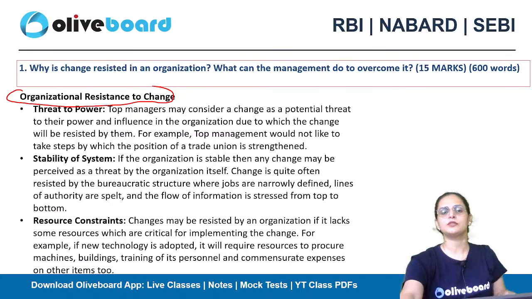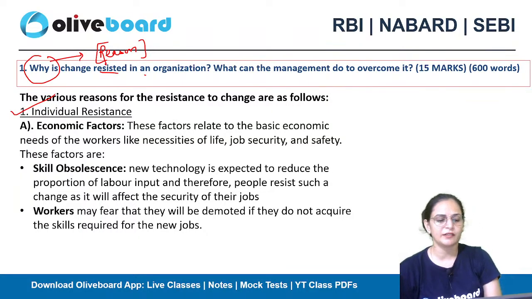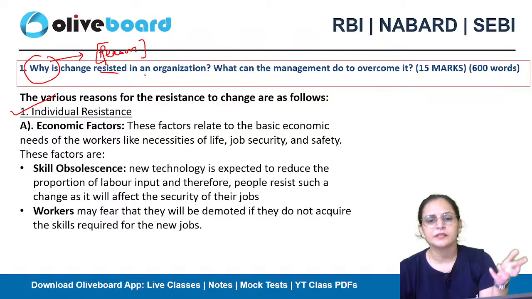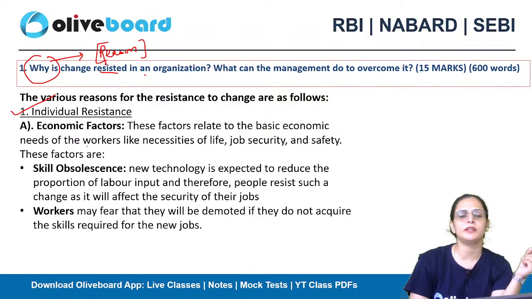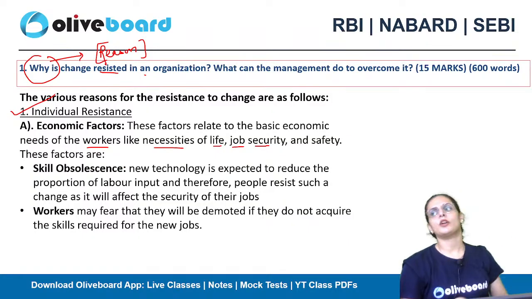Now, let's talk about the individual. What are the reasons that the individual will start resisting when anything new is introduced? First is economic factors. Everyone wants job stability. Everyone knows that a job is a very important component for the survival of life. So these factors relate to the basic economic needs of the workers, like necessities of life, job security, and safety.